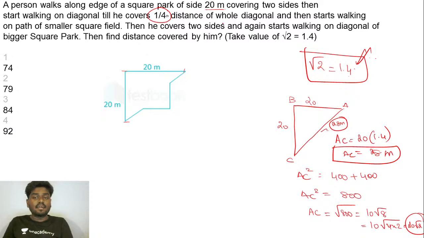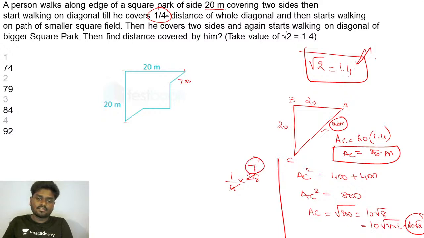And they said that he starts walking on a diagonal till he covers 1/4 distance of the whole diagonal. So what is 1/4 of 28? If you do this, it is going to be exactly 7, right? So this distance that he covered here is 7 meters till here, right? And then he starts walking on a path of the smaller square field. Okay, so here starts a path of the smaller square field, right?